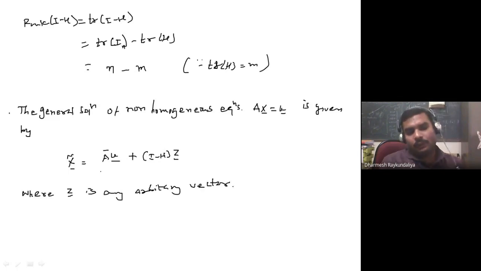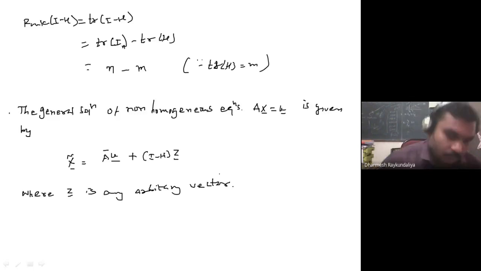So when your particular solution becomes the general solution, or the general solution becomes the particular solution, there is some condition, which we will derive later on. Okay, so these are the few results you have to remember. Now we'll see one theorem.